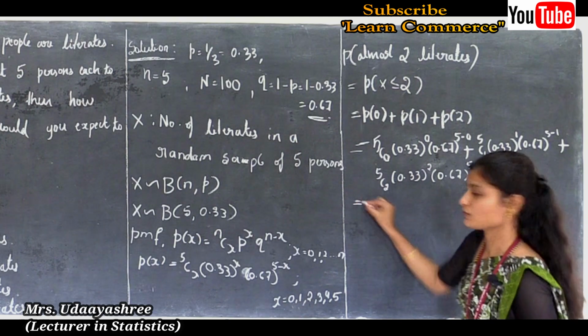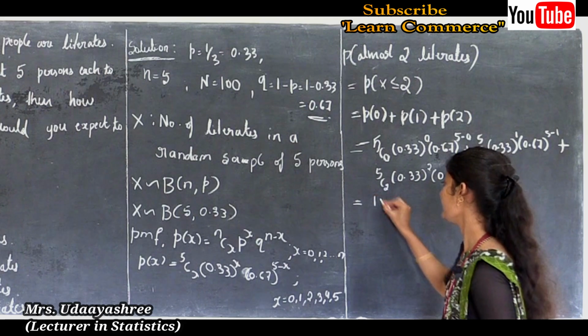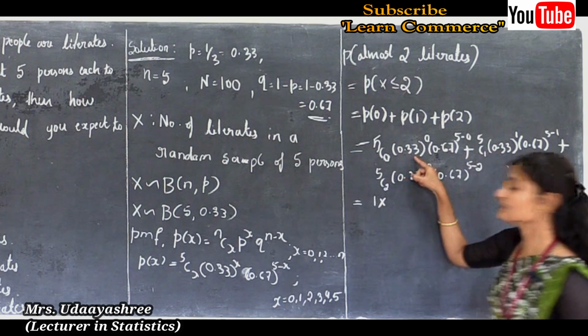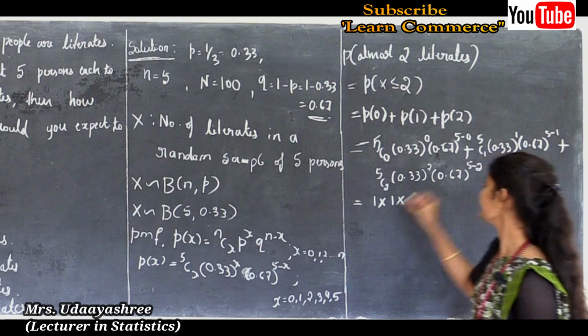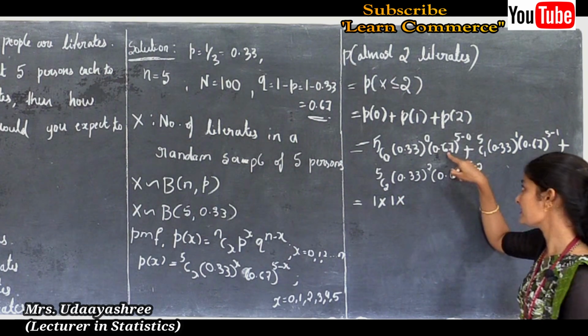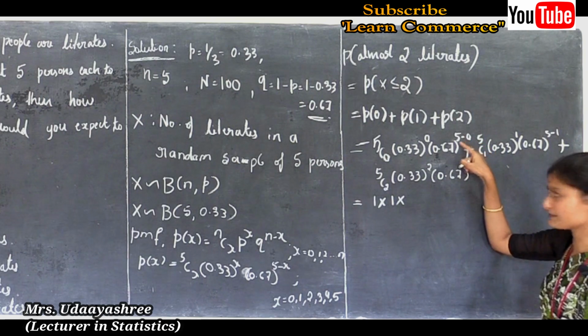This is equal to, here 5C0, that is 1 into 0.33 to the power 0, that is 1, into 0.67 to the power 5 minus 0. See here 5 minus 0 means 5.